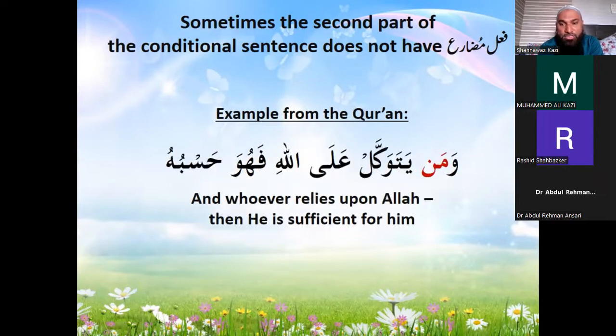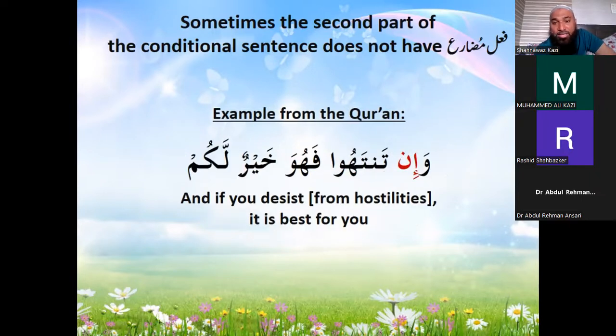So we saw two examples of this. First was وَمَن يَتَوَكَّل. First is having a condition, that's why the sukoon. Whoever relies on Allah or whoever keeps his tawakkal on Allah, فَهُوَ حَسْبُهُ, then he is enough for him. This is again from Surah Al-Talaq. وَإِن تَنْتَهُوا, and if you desist, فَهُوَ خَيْرٌ لَكُمْ, then it is better for you. Right? So if you desist from the hostilities of war, then it is better for you. So that was the Quran, that was the grammar part for today.